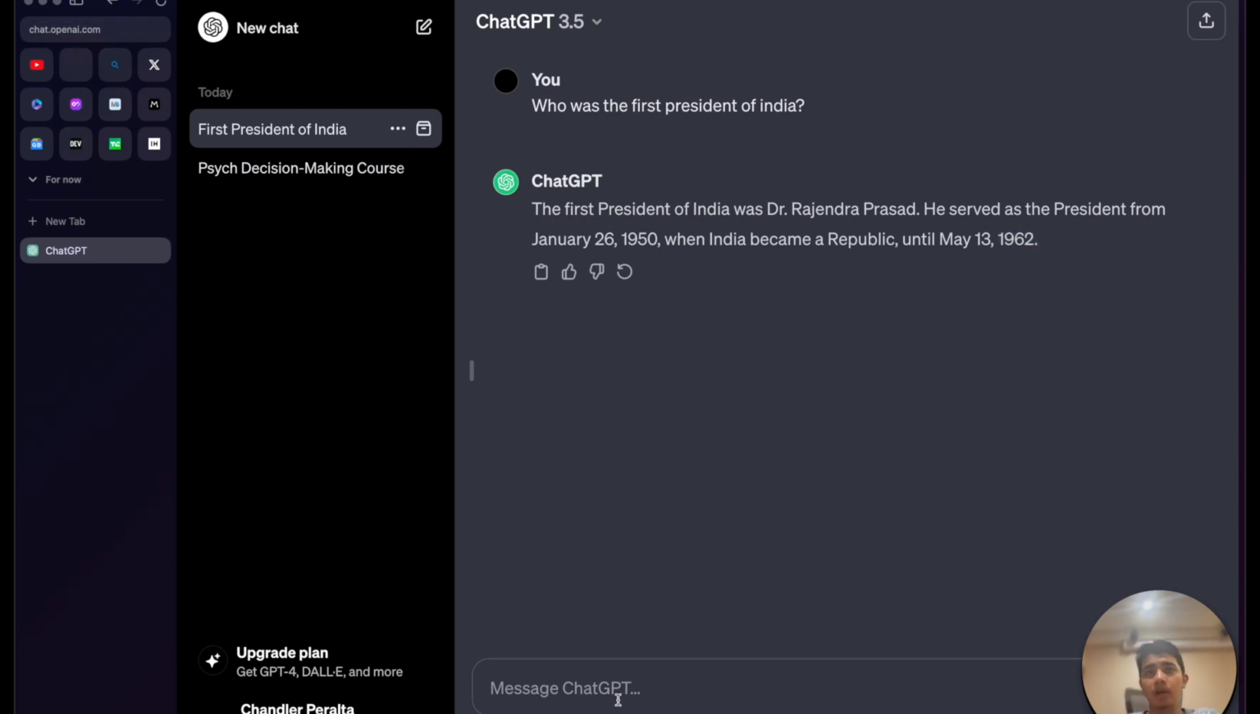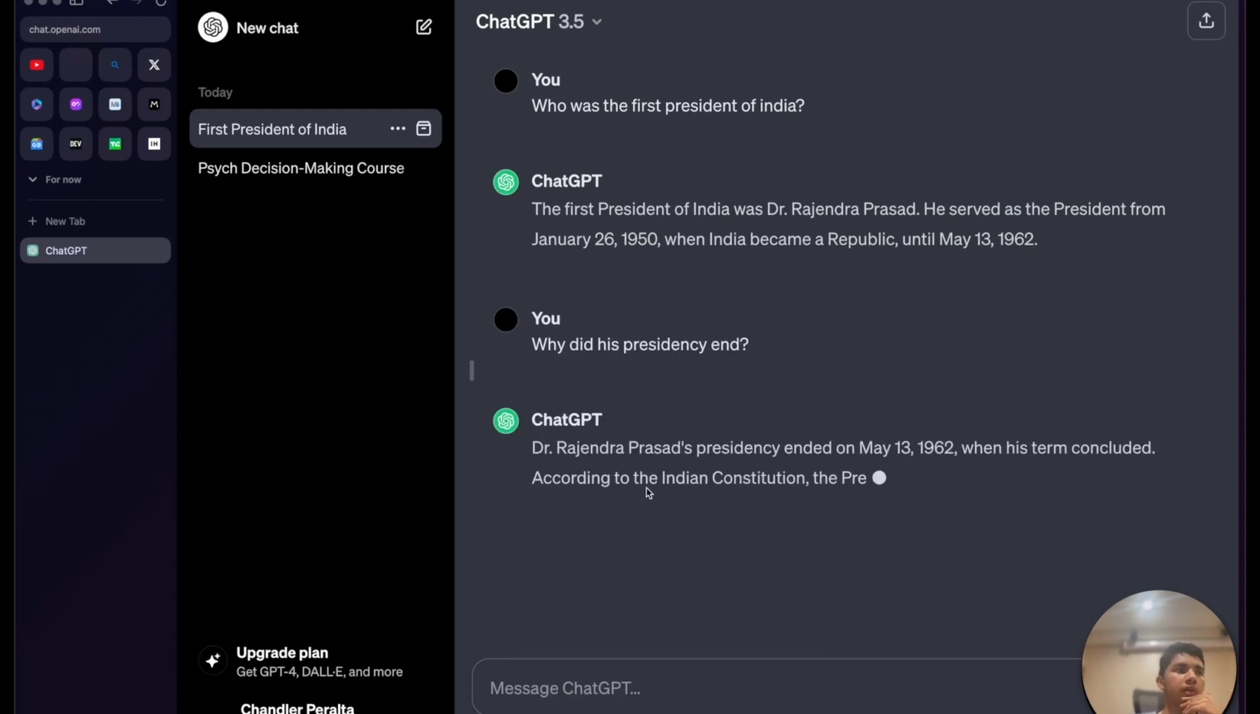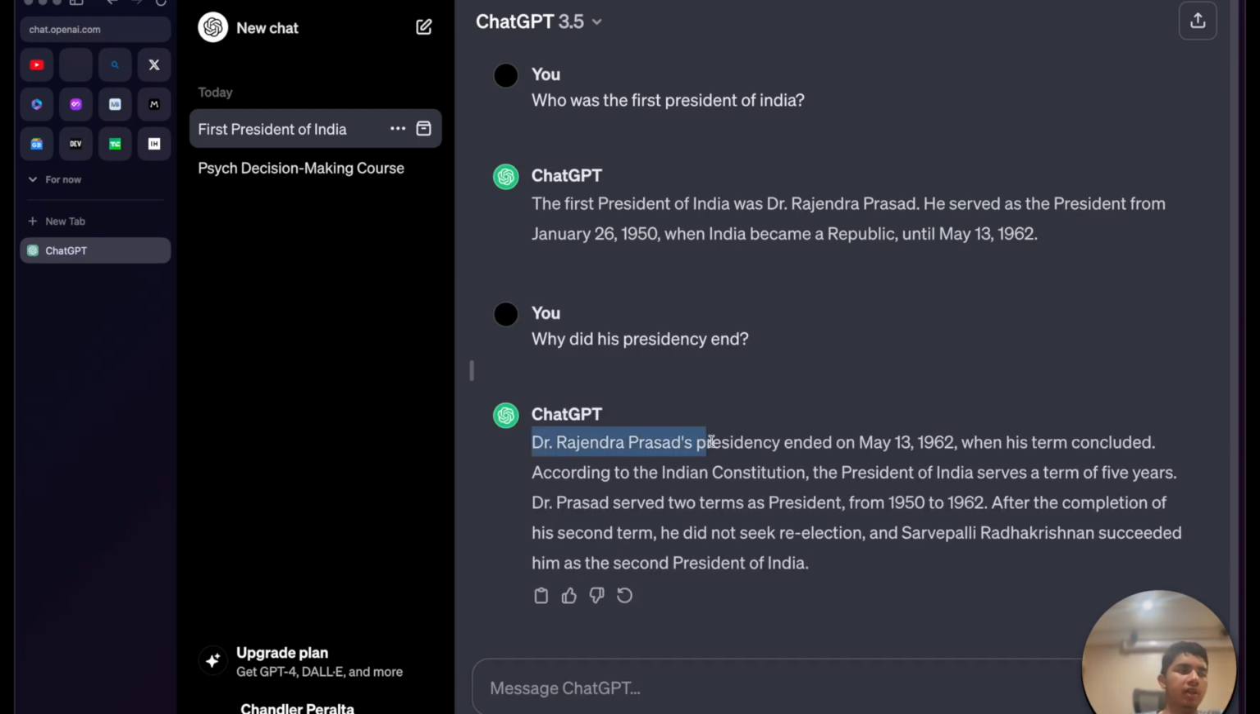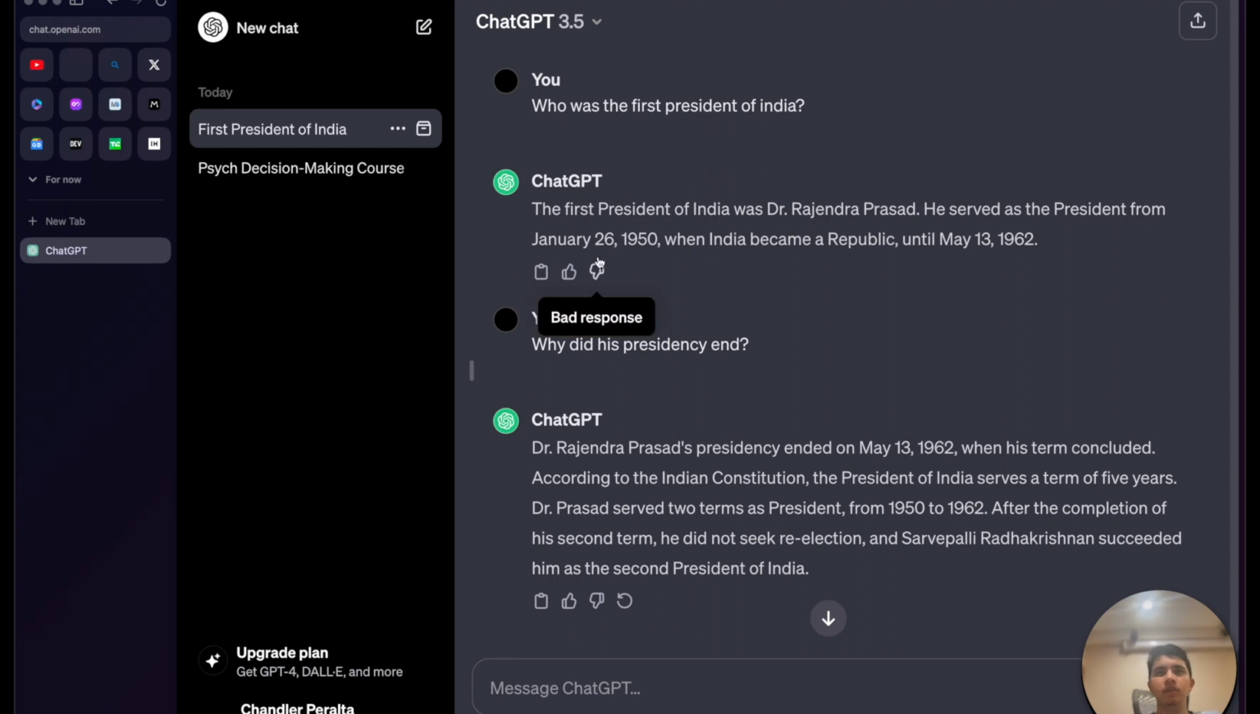And we can ask ChatGPT follow-up questions, and it will be aware of the previous context. We can ask it, why did his presidency end? And Dr. Rajendra Prasad's presidency ended on May 13th, 1962, when his term concluded. According to the Indian Constitution, the president serves a term of 5 years. Dr. Prasad served two terms as president from 1950 to 1962. After the completion of the second term, he did not seek a re-election, and so on. And as you can see, ChatGPT is quite smart.